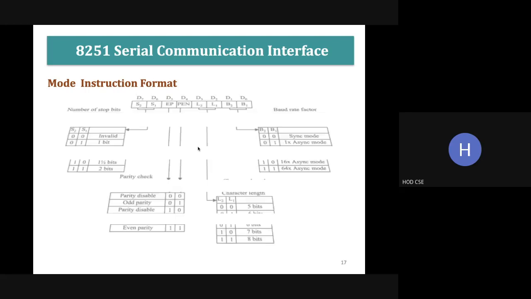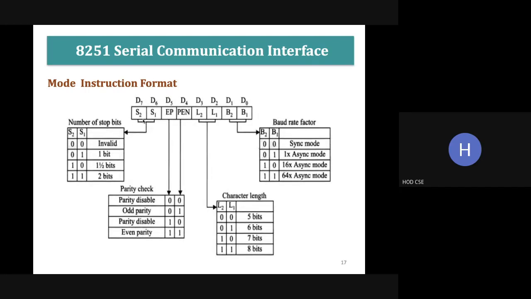So let's see this mode instruction format. This is an 8-bit register. Here D0 and D1 refer to B1 and B2, that is the baud rate factor. Baud rate means the rate at which the data are transmitted. Okay, baud rate is the rate at which the data are transmitted.